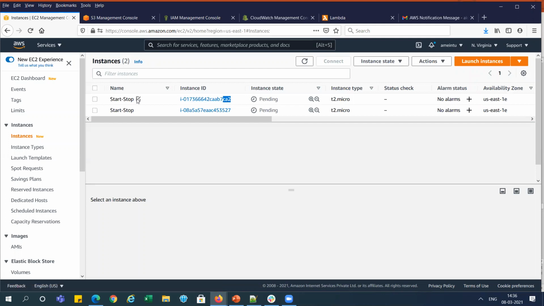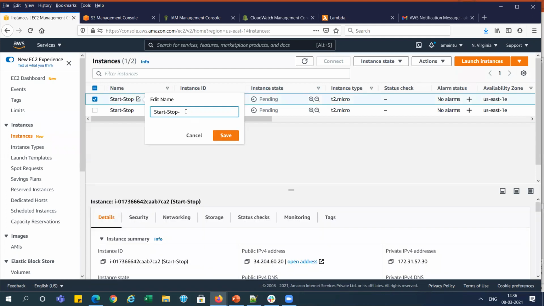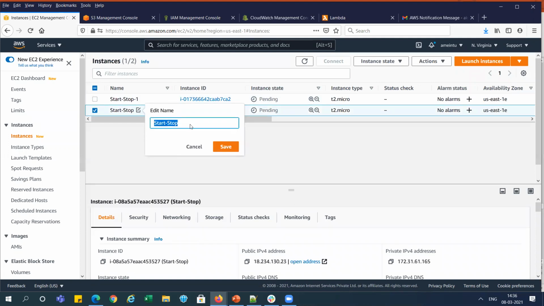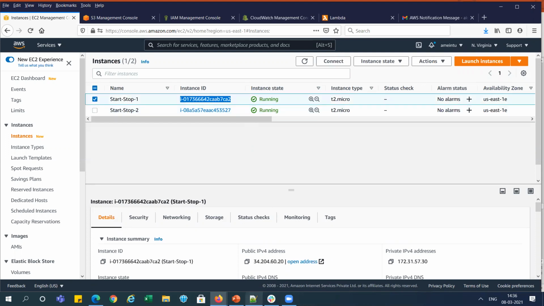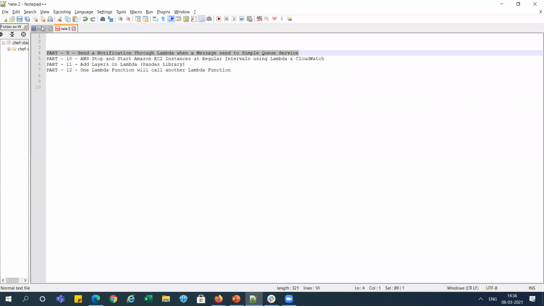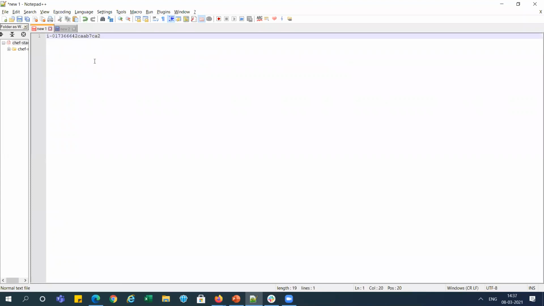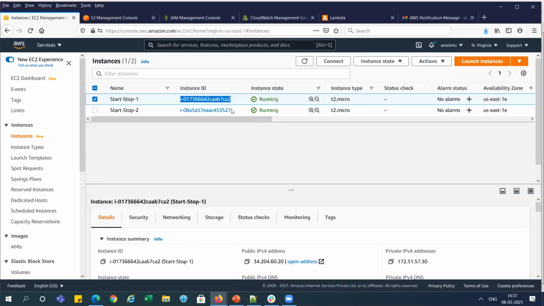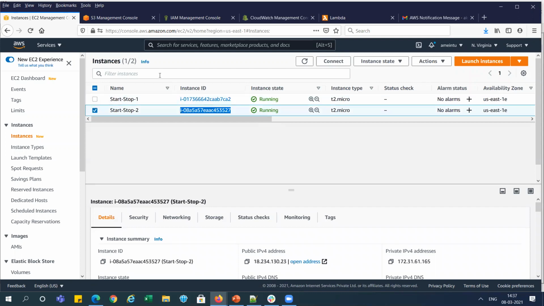Let me modify it. Start one, and I'm modifying it, stop two, right? Two instances we have, and this ID is required, right? So I'm copying this ID in the notepad. This is the first ID, and this is the second instance ID. We will use these instance IDs in our Lambda function, right?